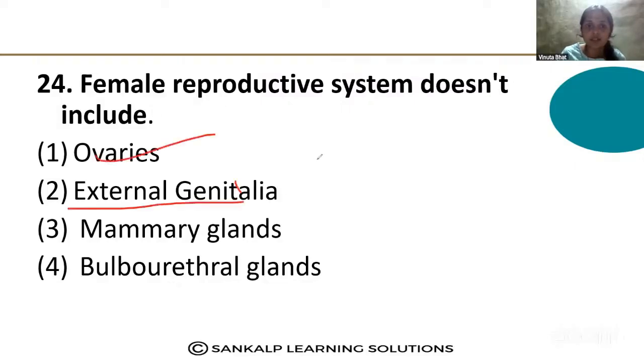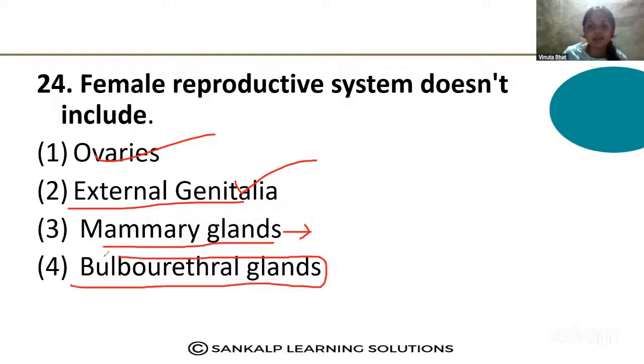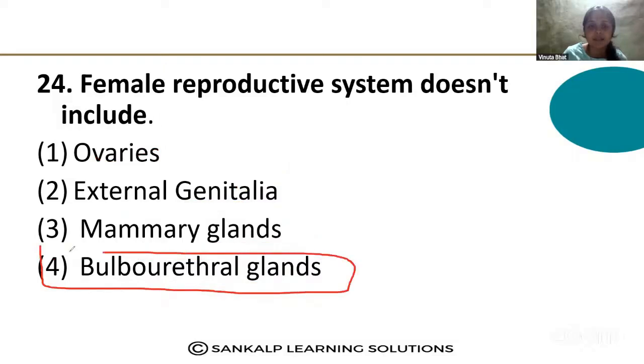External genitalia, that is also part of the female reproductive structure. Mammary glands, that is not directly attached to this, but that also comes under the female reproductive system. But bulbourethral glands, that is part of the male reproductive system. Option D is the correct answer.